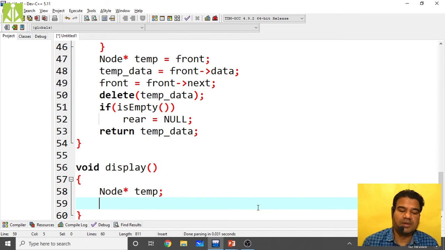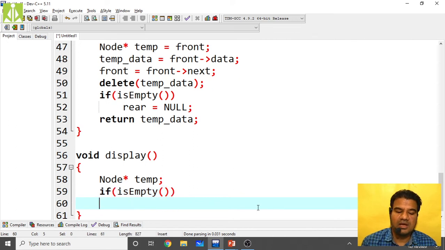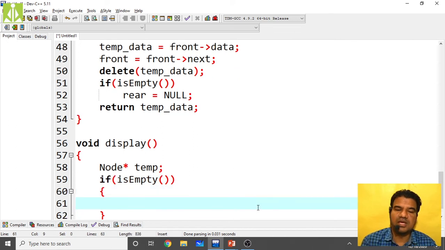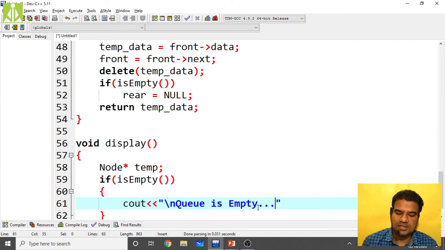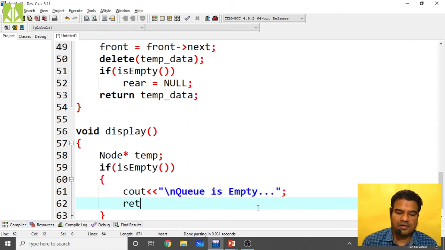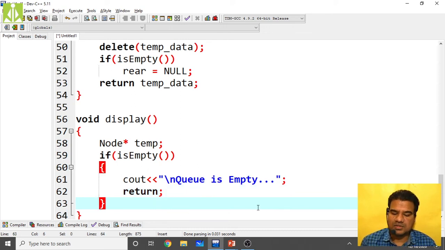I'm taking a temporary pointer, then check if your queue is empty or not. If it is empty, it is not possible to perform the traversal operation, so simply print a statement that the queue is empty. It is not an underflow condition, it is a queue is empty condition. Take the \n over here just for more clarity. Print this statement, then return from here itself. If the queue is empty, we can't go further.